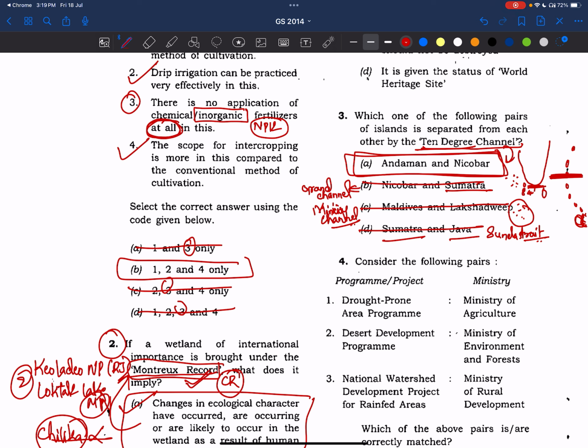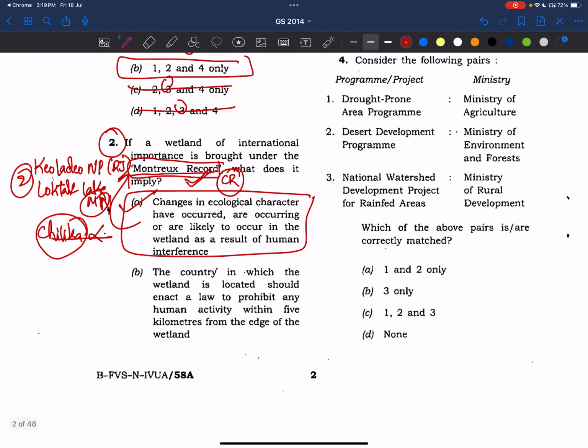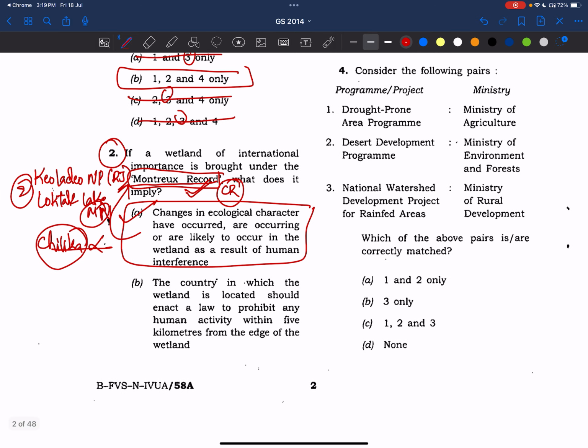We need to do mapping of Andaman and Nicobar and some other Indonesia, Java, all these things, right? In the Andaman Sea, we have to make notes of it also in the mapping series. I'll share the notes in the Telegram, I think. Now, coming to the fourth question.